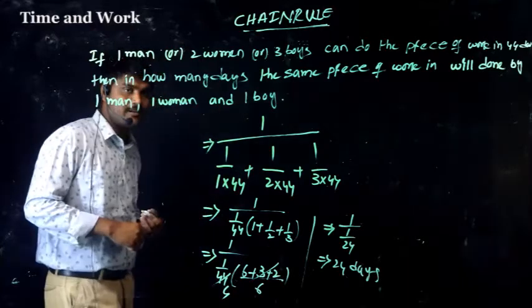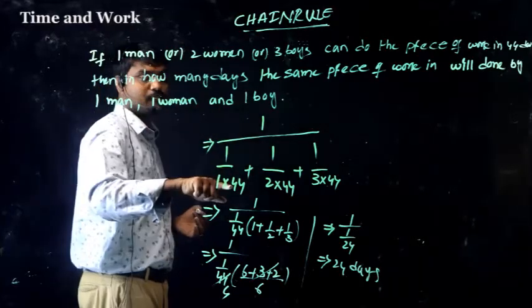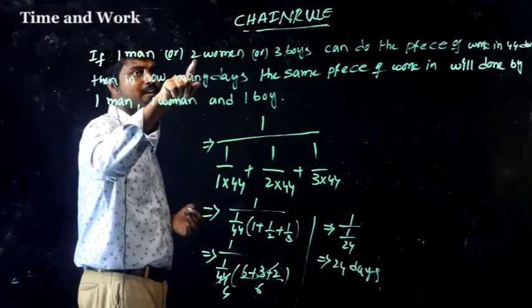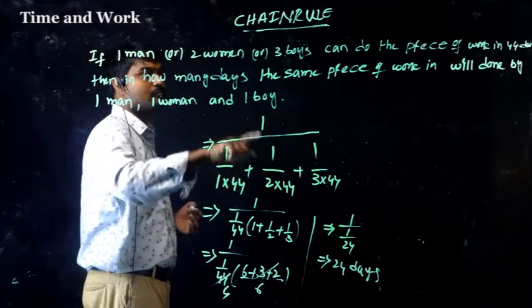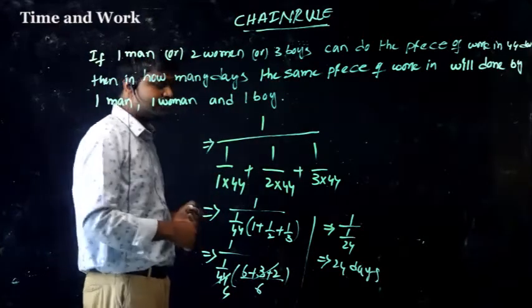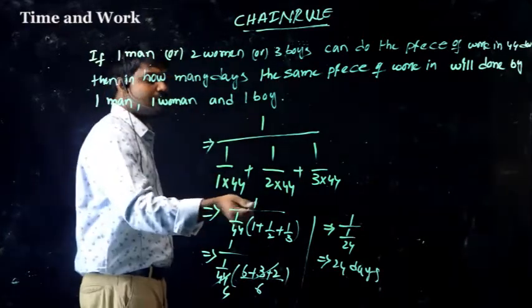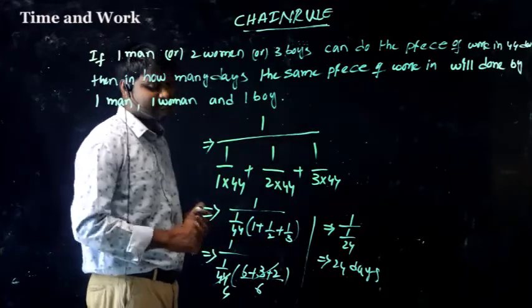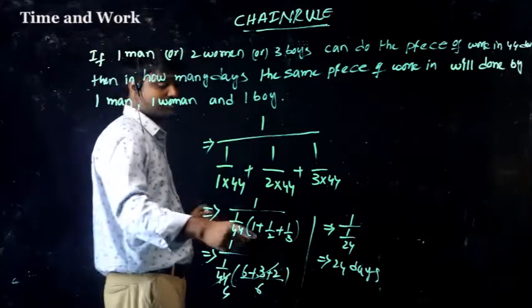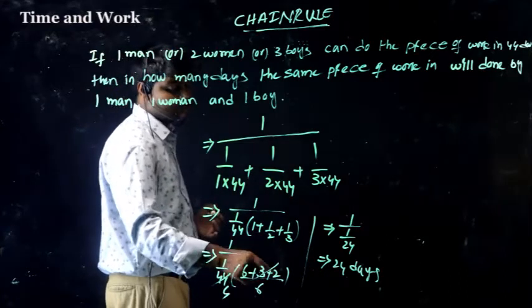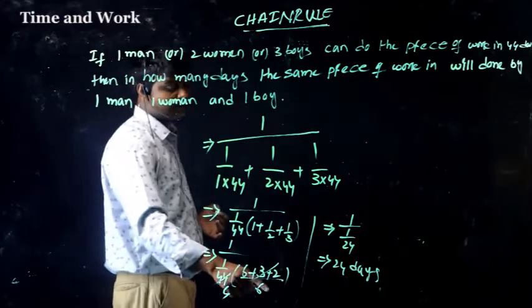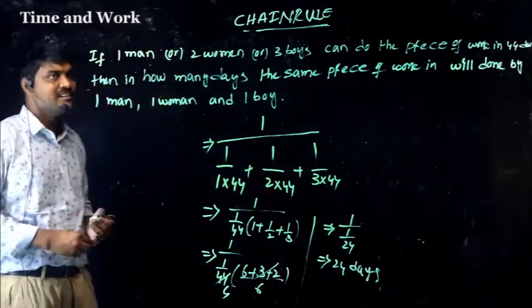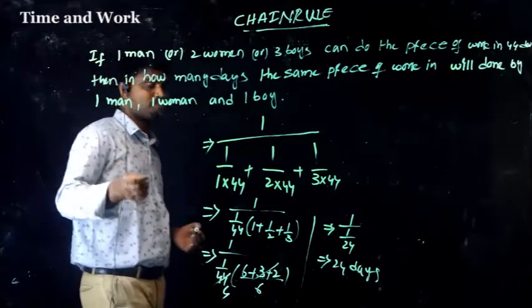So put in numerator: 1 into 44 for 1 man, 2 into 44 for 2 women, 3 into 44 for 3 boys. So common 1 by 44, 1 plus 1 by 2 plus 1 by 3. LCM is 6. So 6 plus 3 plus 2, 11 fours are 44. So 4 into 6, 1 by 24. That is 24 days.